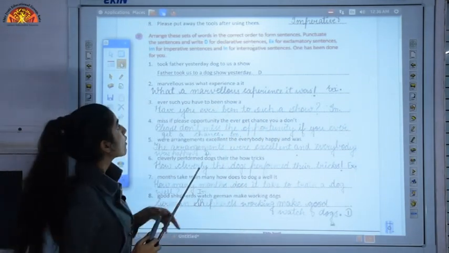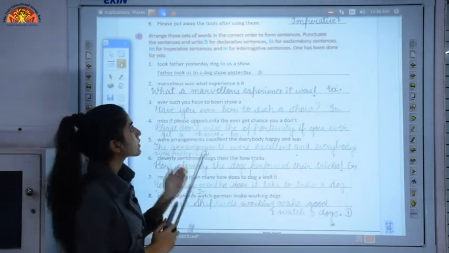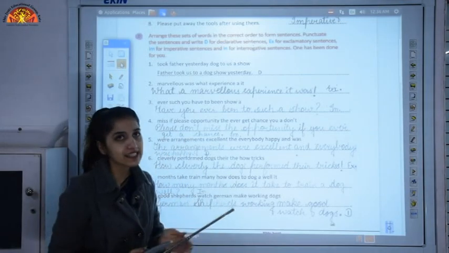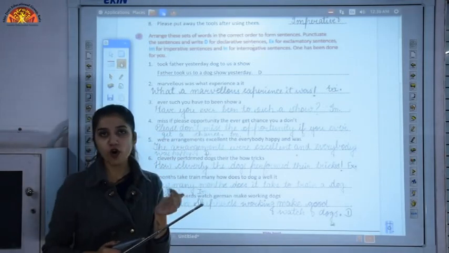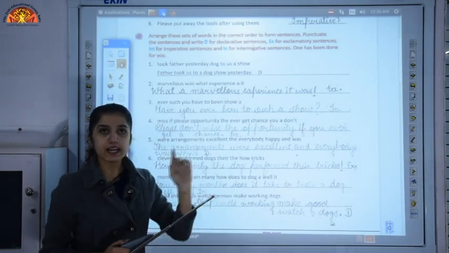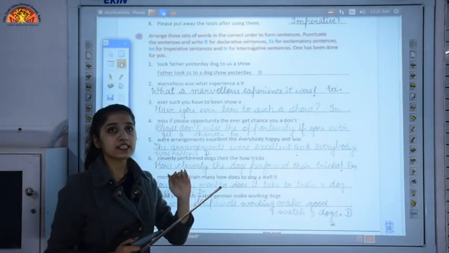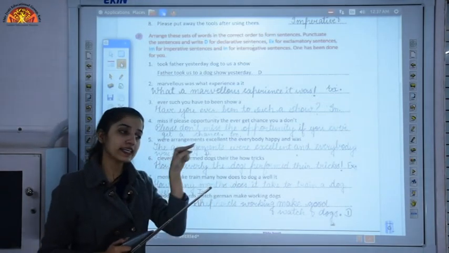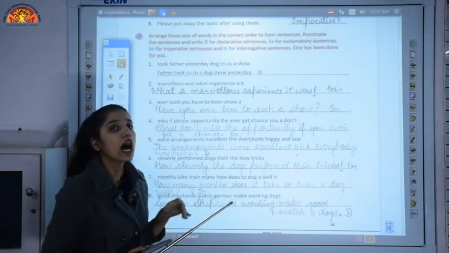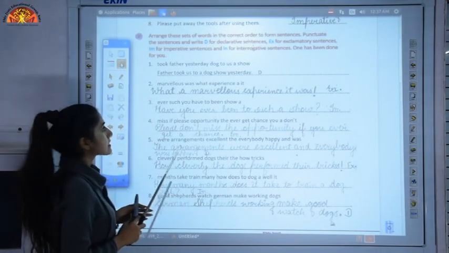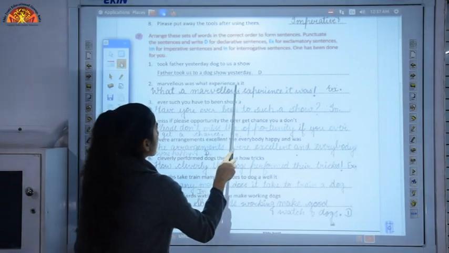So what we have to do is arrange the jumbled words into their correct order and form a sentence out of it, and then state the type. If it is a declarative sentence, we write D. If it is an imperative sentence, we write IM. If it's an exclamatory sentence, we write EX, and if it is an interrogative sentence, we write IN. Okay, so let's take the second one. Marvelous was what experience it.